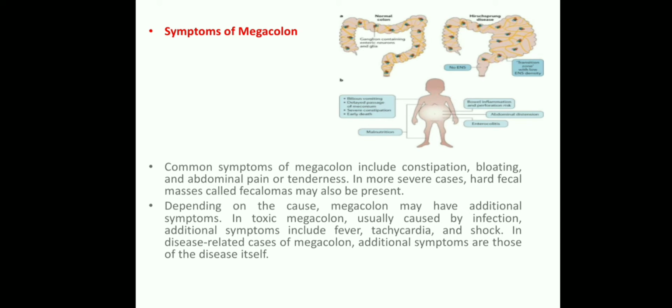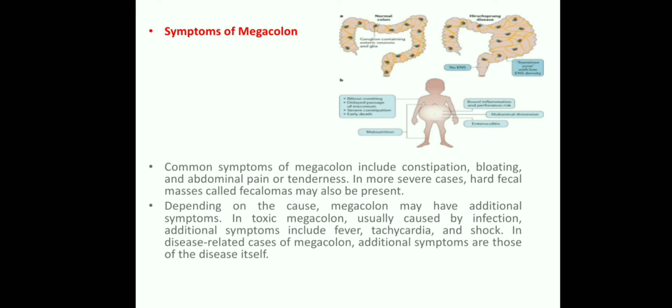Next, the baby's symptoms depend on the cause. The megacolon may have additional symptoms: toxic megacolon is usually caused by infections, with additional symptoms including fever, tachycardia, and then shock. In disease-related cases of megacolon, additional symptoms are those of the disease itself.